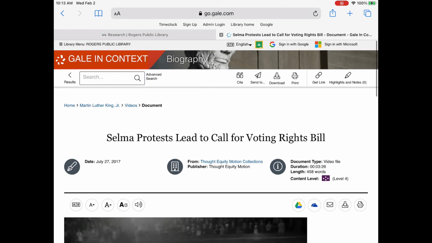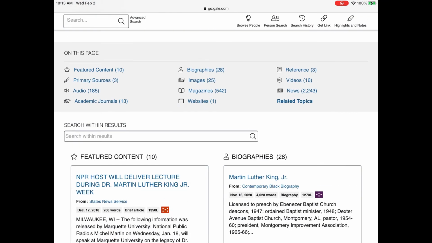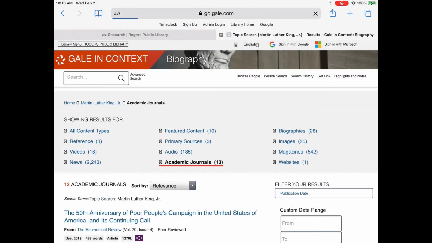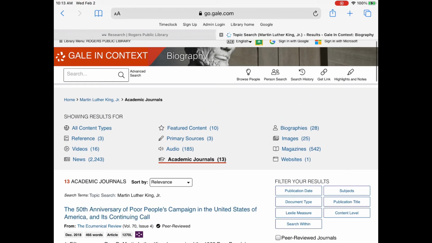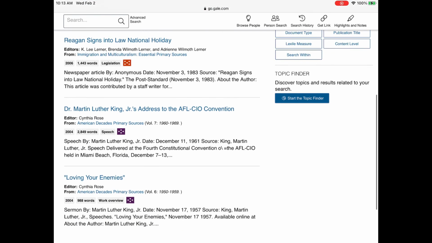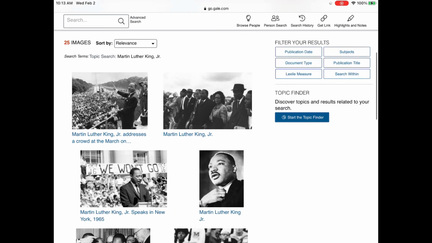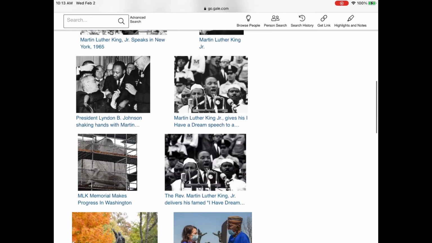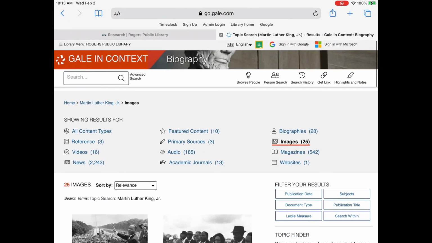And then I'm going to just go back to the overview page and try to choose something else to take a gander at. I'm going to click on academic journals to show you the different articles that they have available. You can go up to primary sources that will show different things, like there's the legislation that talks about Reagan signing the national holiday of Martin Luther King Jr. Day into law. You can look at images that come from authoritative sources, like here are some pictures of his various speeches, and you can go down to look at the progress of the memorial that's in Washington, D.C.